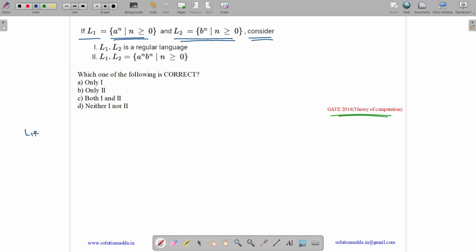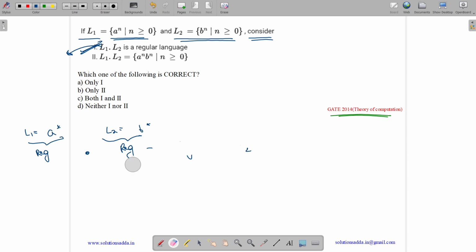Okay. So what is L1? L1 is any number of a's. So we can write the regular expression as a star. What is L2? L2 is any number of b's. We can write it as b star. Now what is L1 into L2? L1 into L2 is concatenation of the two. We can write the regular expression. Thus L1 is regular and L2 is also regular. Now what is L1.L2? It is concatenation of two regular languages. And concatenation of two regular languages is also regular. So L1.L2 is also regular. So option 1 is true.